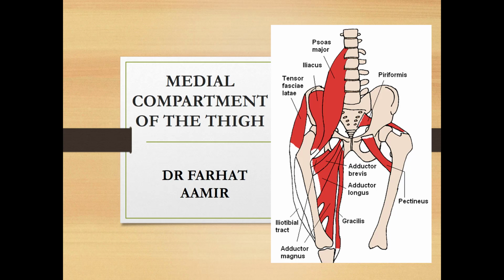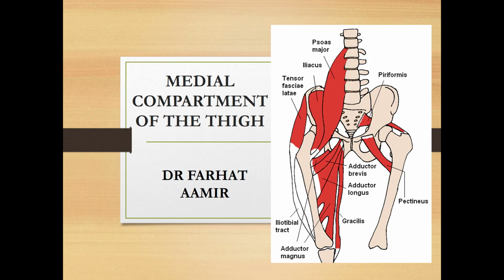As we have discussed earlier, the anterior compartment of thigh had the muscles sartorius, pectineus, iliacus, and quadriceps femoris, and it had the femoral nerve as its nerve supply, and the femoral artery and femoral vein as its blood vessels. Just like the anterior compartment of thigh, the medial compartment of thigh will also have its own muscles, own nerve